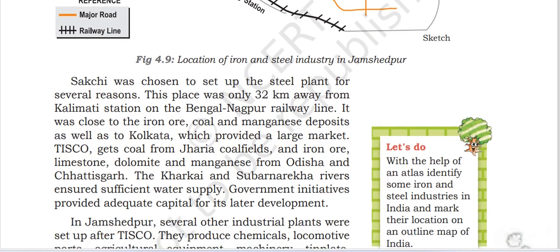Sakchi was chosen to set up the steel plant for several reasons. This place was only 32 km from the Kalimati station on the Bengal-Nagpur railway line. It was close to the iron ore, coal and manganese deposits, as well as Kolkata, which provided a large market.